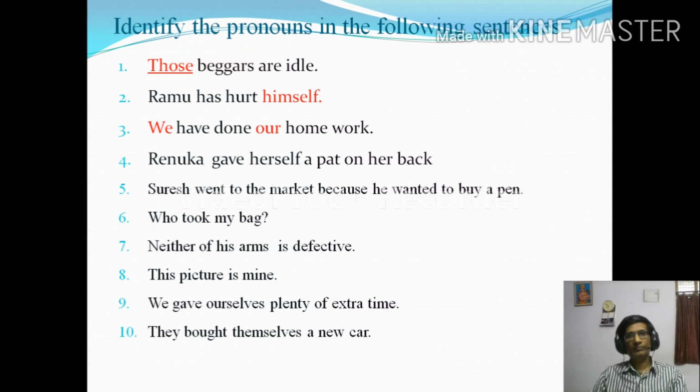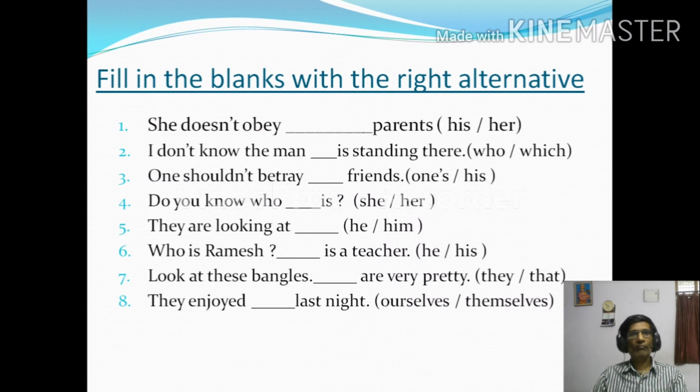Next exercise. Fill in the blanks with the right alternative. Another exercise, and I have given you some hints in the brackets. Select which is suitable and fill the blank with the suitable pronoun. One, "She doesn't obey dash parents." His, her.